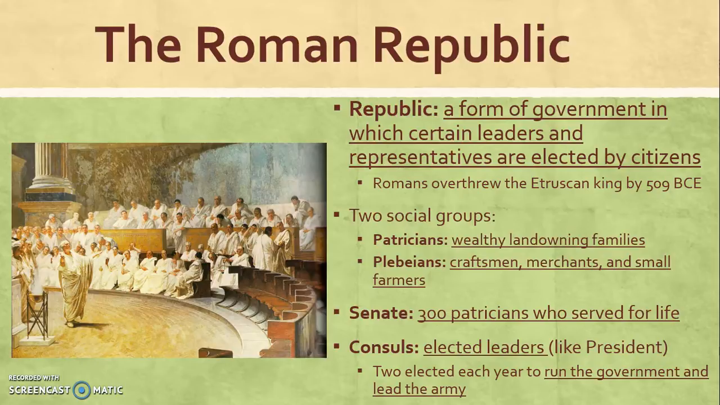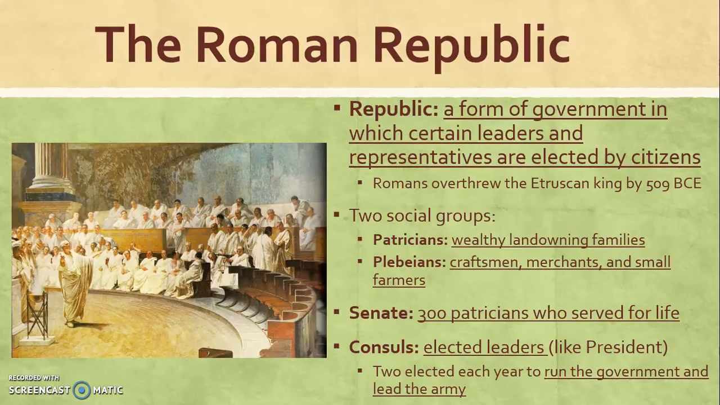There are two social groups that make up the Roman population. Patricians are your wealthy land-owning families, that's your upper class, and your plebeians are the craftsmen, merchants, and small farmers, your lower class. The governing body of the Roman Republic is the Senate.